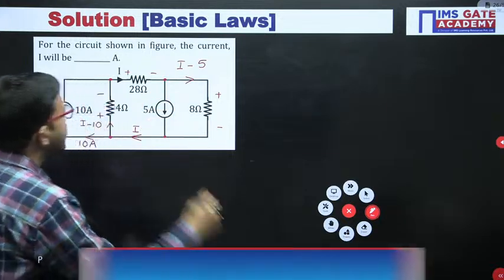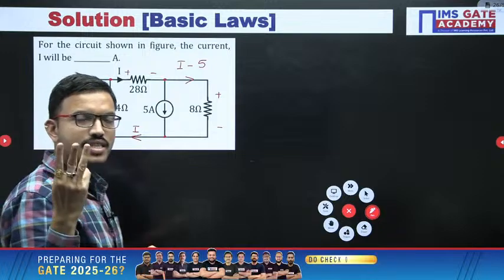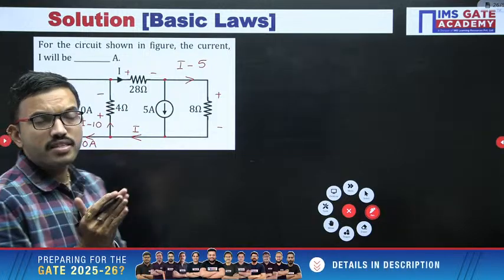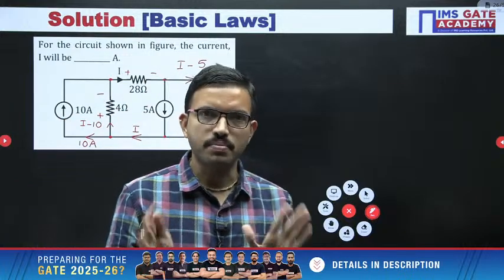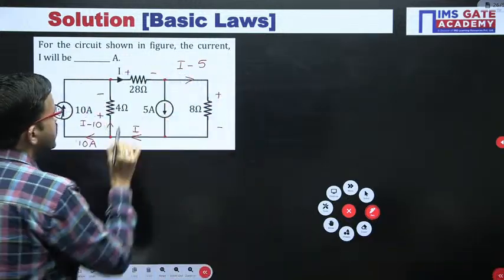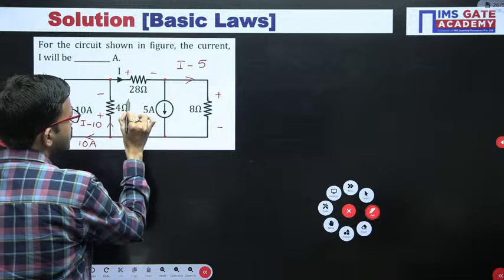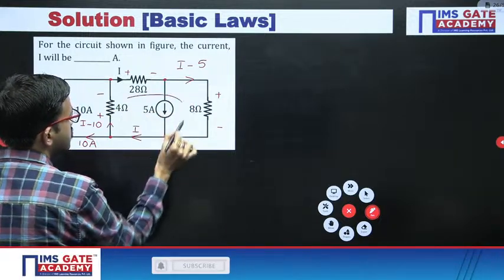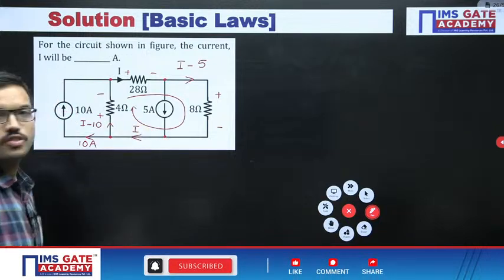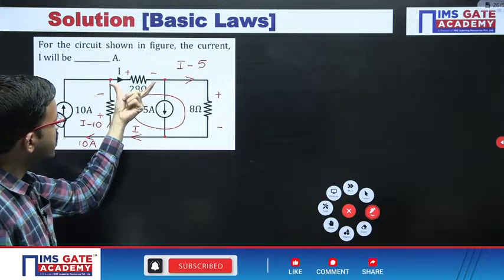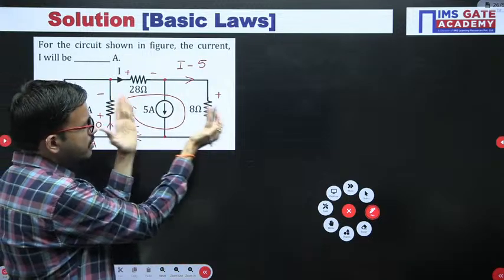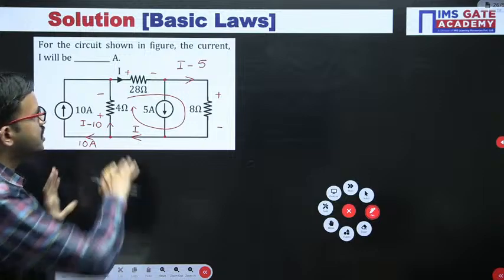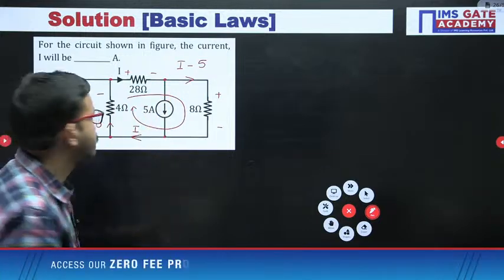Now you can apply KVL. See, KVL we can apply whenever you are having any closed path. So here just observe, this is the closed path. Yes or no? Here you are getting voltage. Here these two are connected in parallel, in parallel voltage will be same. And here you are having voltage. That's all. Just apply KVL.